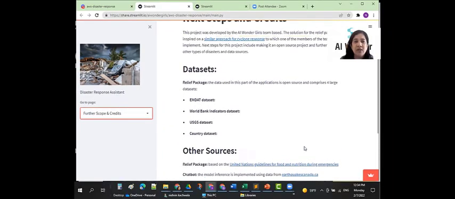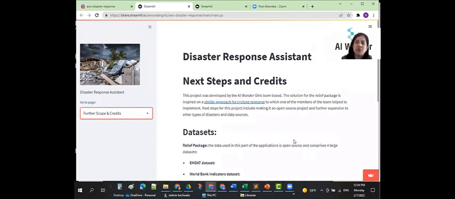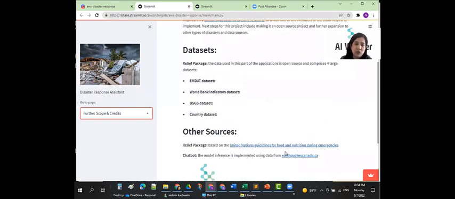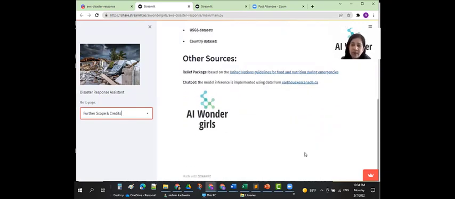And lastly, we would like to give credit to a previous project on cyclones that we used for estimating our food supplies, and the data sources that we have used. The AI WonderGirls hope to make this an open source project and in the future expand this to other types of disasters and data sources.